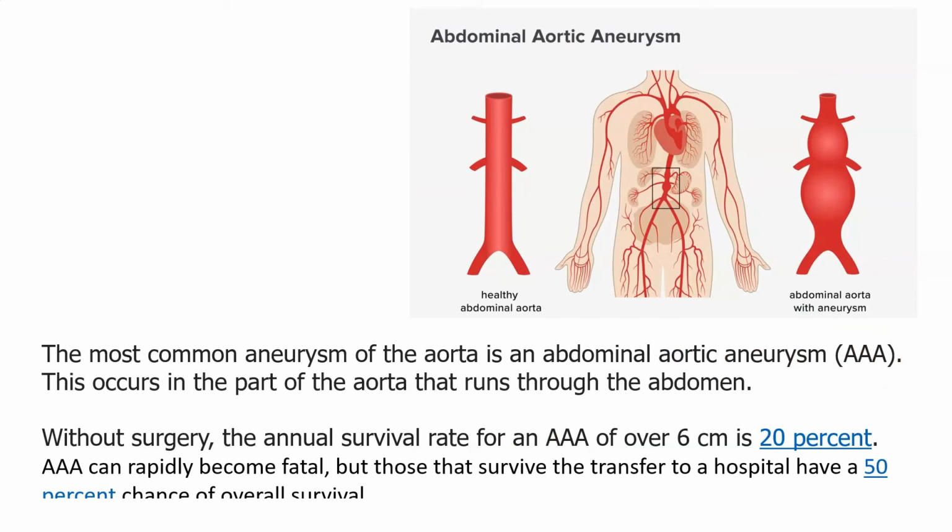Coming to the abdominal aortic aneurysm, as we discussed, most commonly it occurs in the abdominal region. You can see it in the picture clearly. Without surgery, if a person has this abdominal aortic aneurysm, the survival rate is only 20%. If we transfer the patient with immediate identification, we can save the patient, and the survival rate is about 50%.